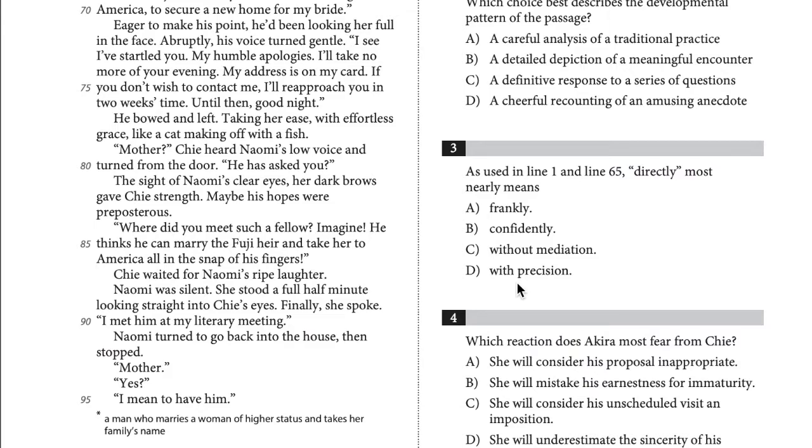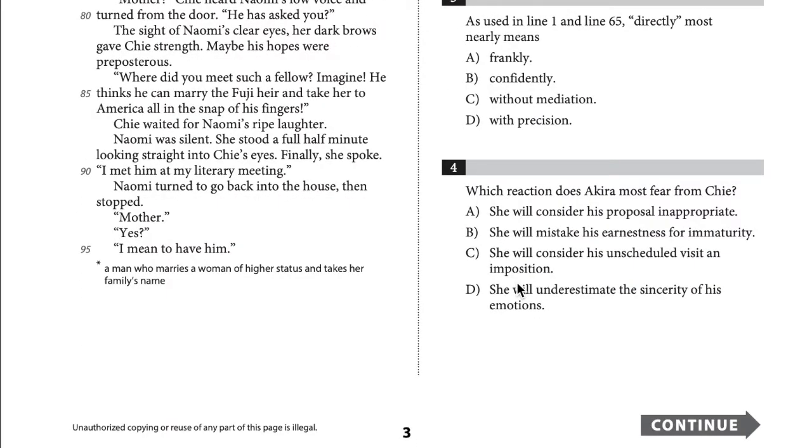Okay, let's move on. Question 4. Choice A is the best answer for this question. Akira is very concerned Chi will find his marriage proposal inappropriate because he did not follow traditional protocol and use a go-between, which is said on line 65. This is clear in lines 63 through 64 when Akira says to Chi, "Please don't judge my candidacy by unseemliness of this proposal." Choice B is incorrect because there's no evidence in the passage that Akira worries that Chi will mistake his earnestness for immaturity.